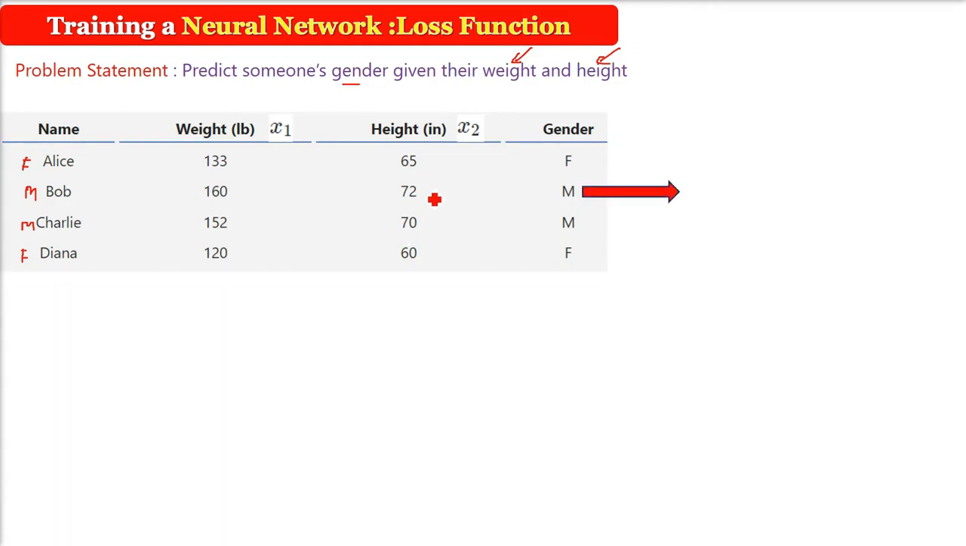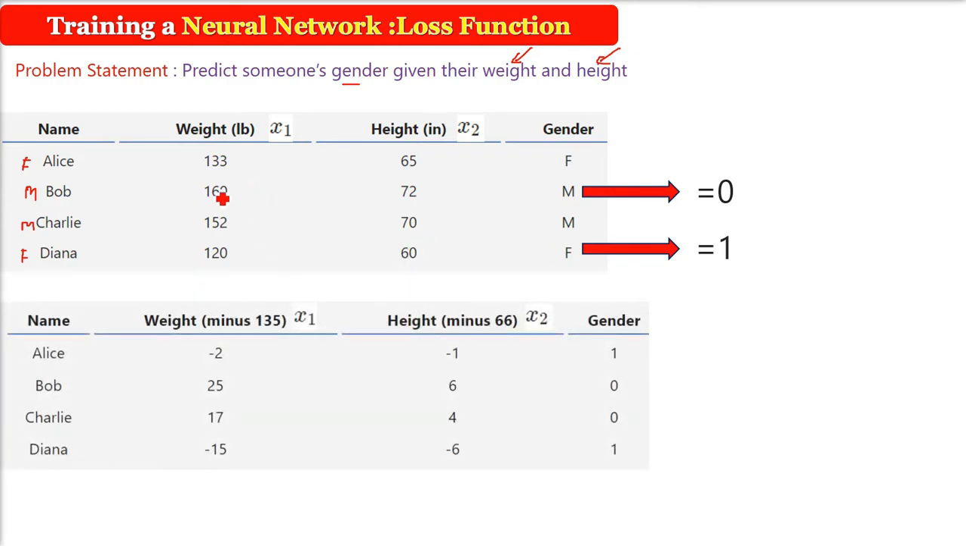So now we want a result. We want the neural network to tell us if it is male, it is 0. And when it predicts female, then it should be 1. That is, for male, the output should be 0. For a female, the output should be 1. This is pre-decided. This is our actual value or true value. True value.